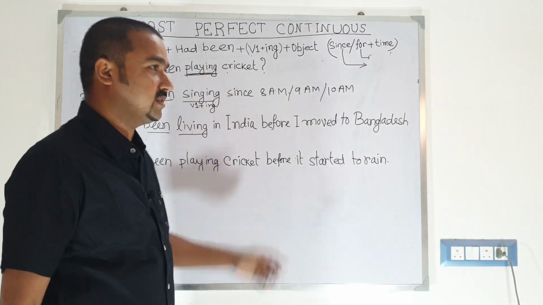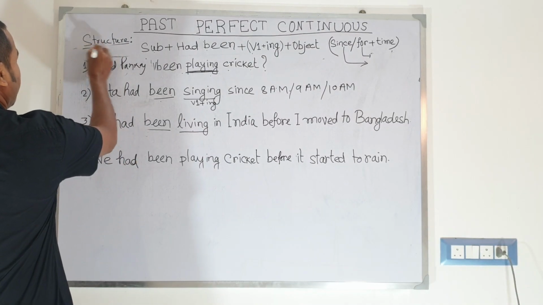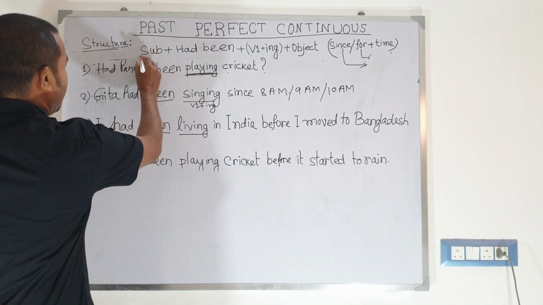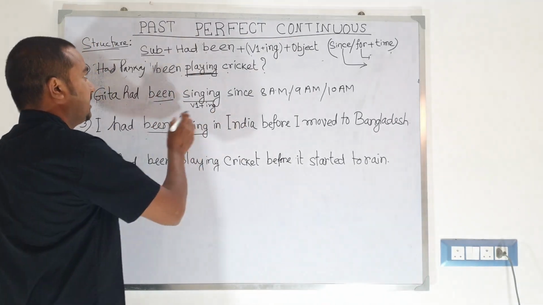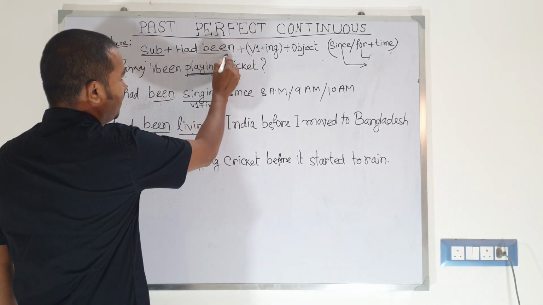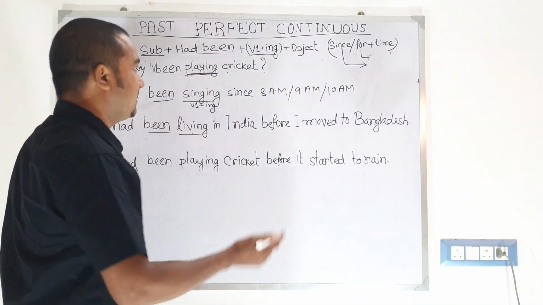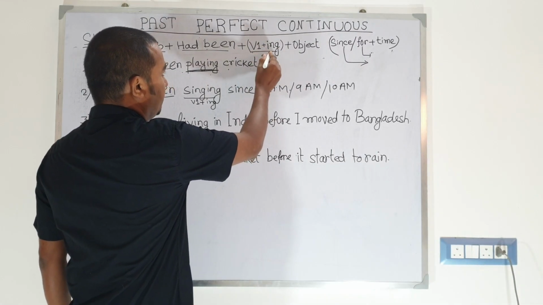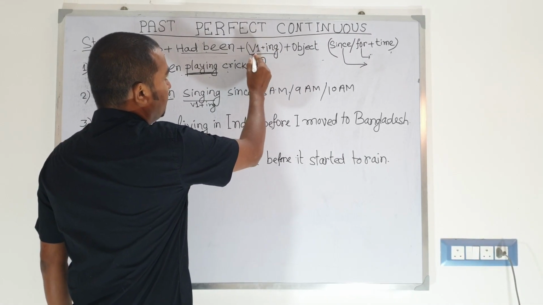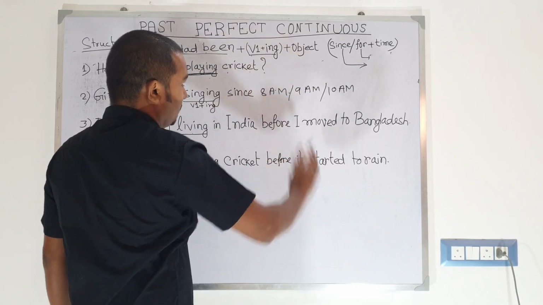So let's get started without wasting any time. Here you can see the structure. First we need to take the subject at the beginning of the sentence, and then we add had been. After that we use the base form of the verb plus ing. Let's suppose if the verb is go, then go plus ing, going. If the verb is do, then do plus ing, doing. And after that the object will come.